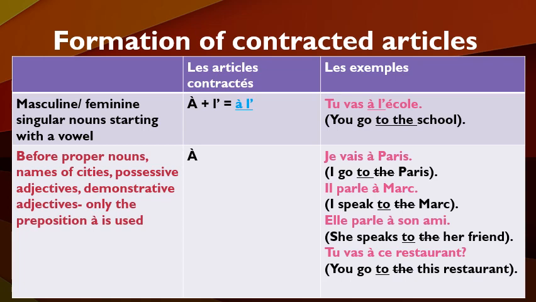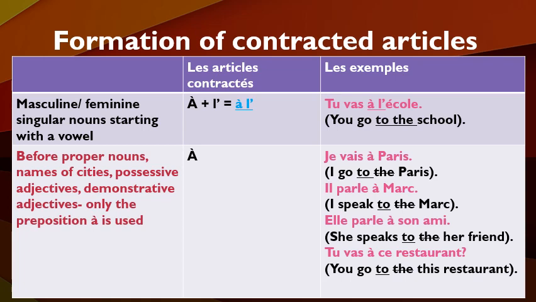And lastly, in a few cases, we only use the preposition à and not the contracted article, because before proper nouns, meaning the name of a person or the name of a city, or before a possessive adjective or demonstrative adjective, only the preposition à is used. For example, je vais à Paris means I go to Paris. Il parle à Marc, he speaks to Mark. Elle parle à son ami means she speaks to her friend. Tu vas à ce restaurant means you go to this restaurant.